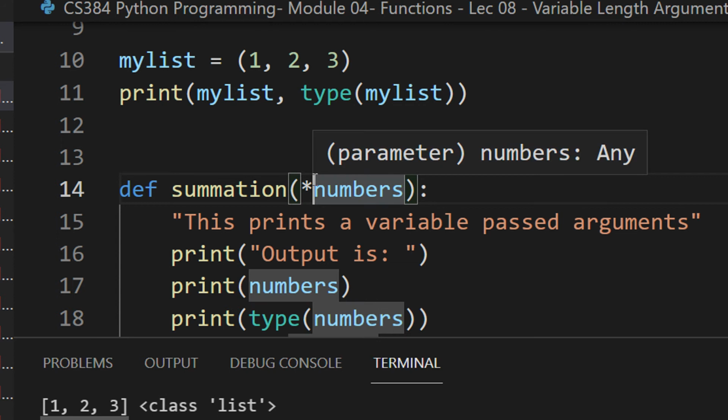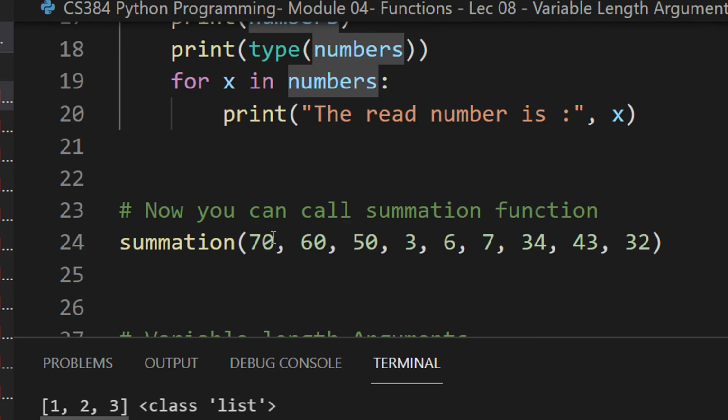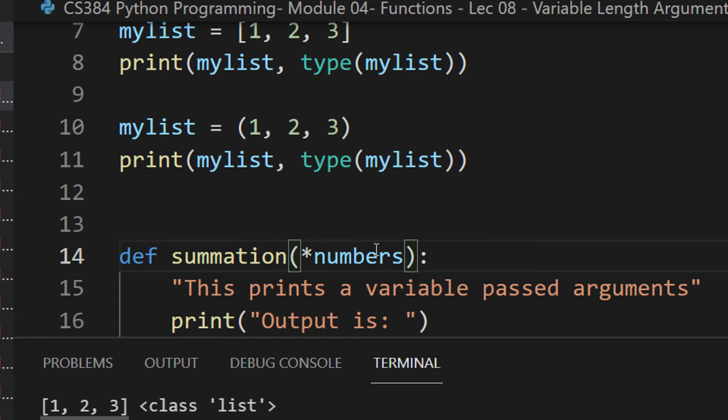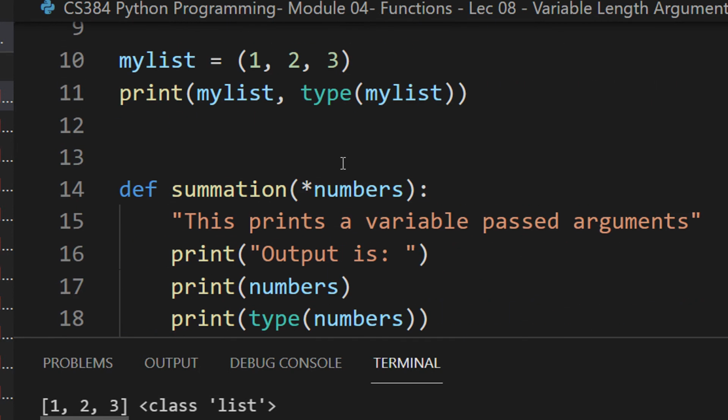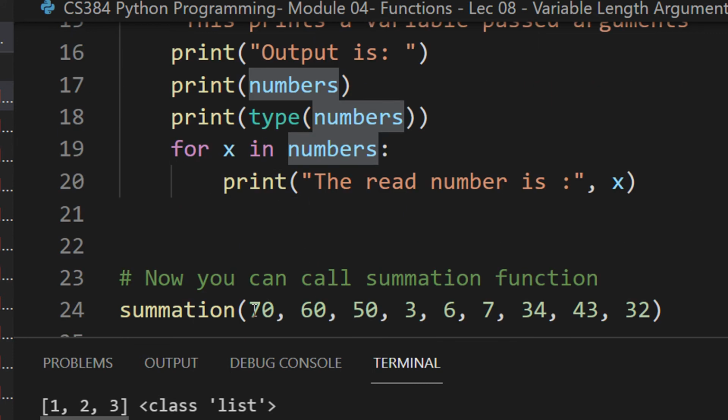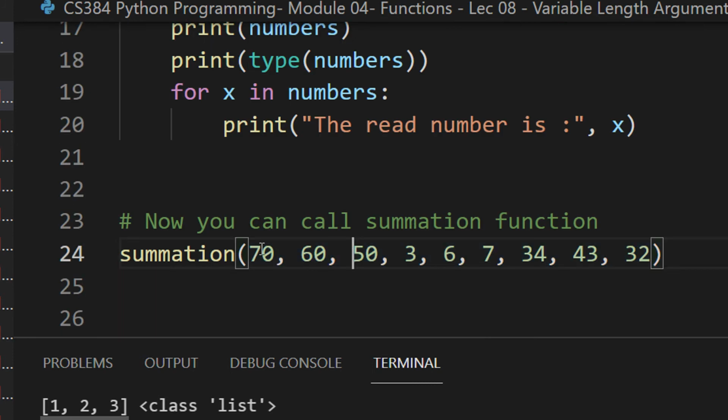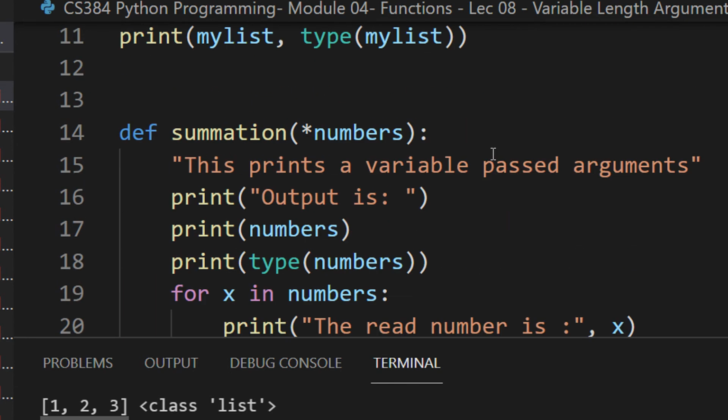Star numbers, just like in pointer arithmetic, will give me the starting point of the first element of the parameters passed. It's like, okay, I am passing you a set of numbers, and the starting number is 70, right? So in numbers, basically this entire thing comes out: 70, 60, 30, 42.